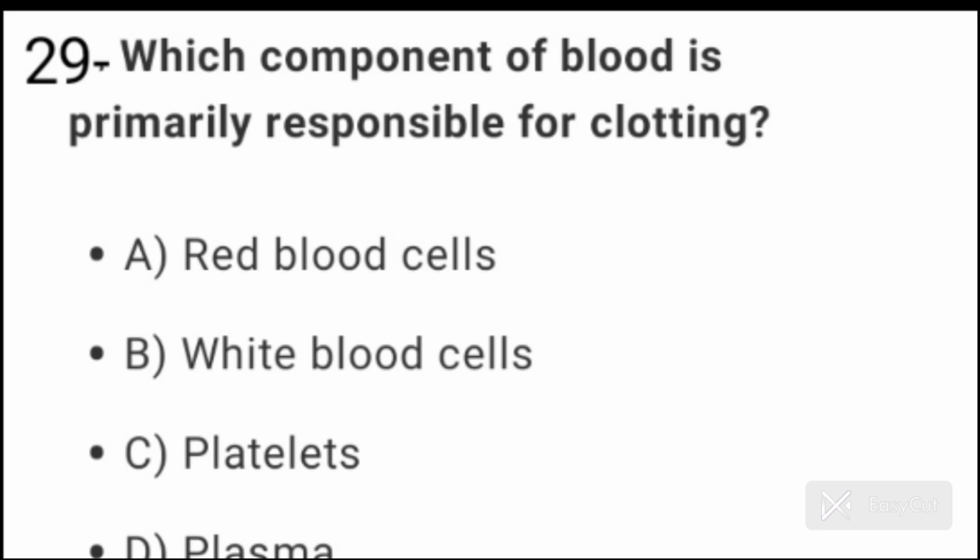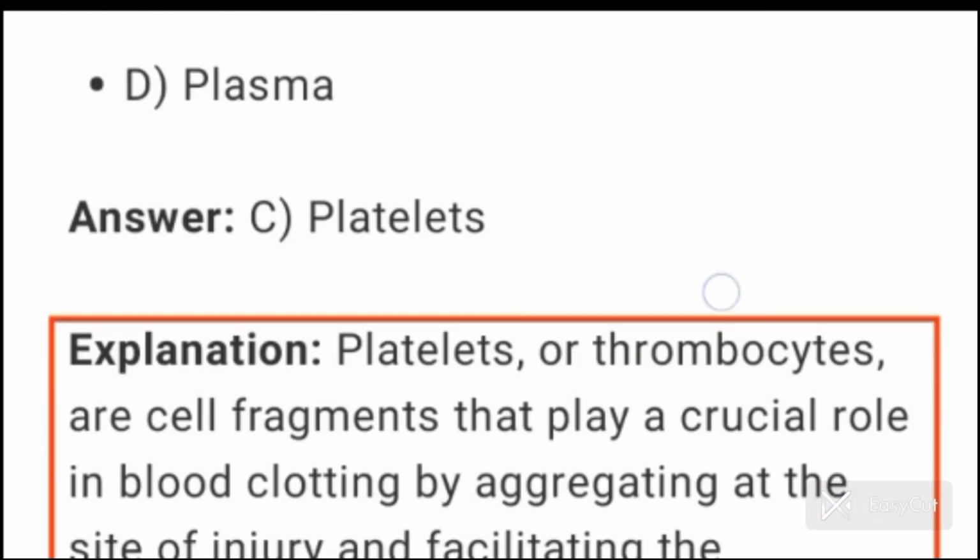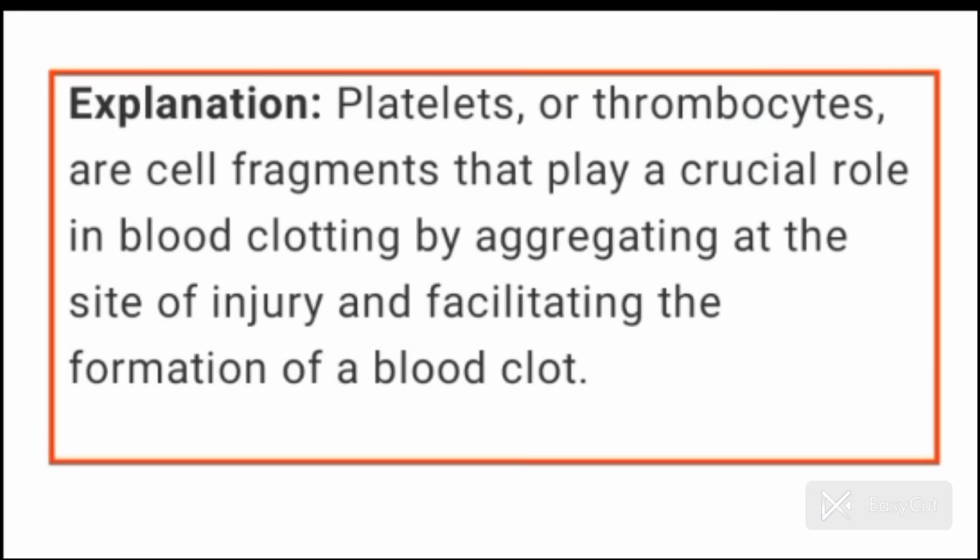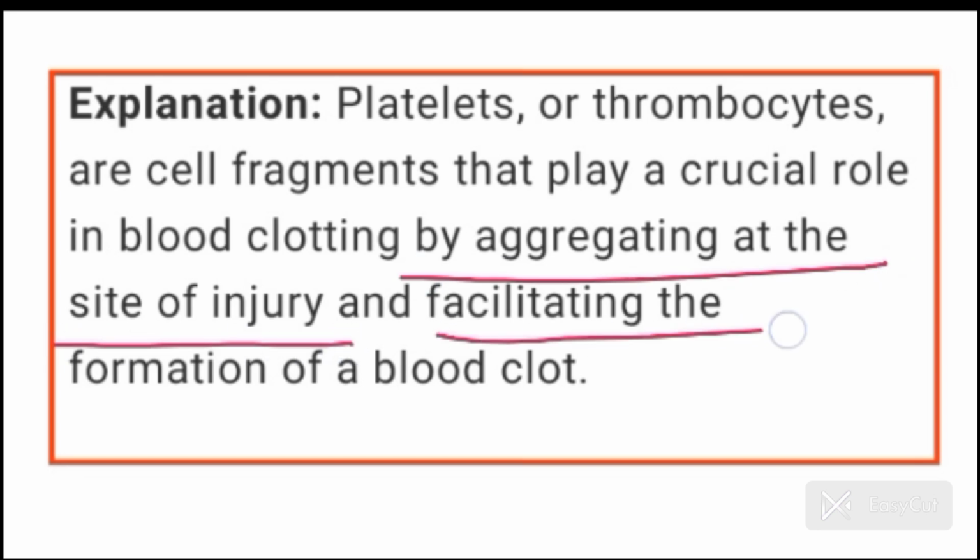क्वेश्चन नंबर 29. विच कंपोनेंट ऑफ ब्लड इज प्राइमरीली रेस्पॉन्सिबल फॉर क्लॉटिंग? सो प्लेटलेट्स आर प्राइमरीली रेस्पॉन्सिबल फॉर क्लॉटिंग ऑफ ब्लड. Platelets or thrombocytes are cell fragments that play a crucial role in blood clotting by aggregating at the site of injury and facilitating the formation of blood clot.